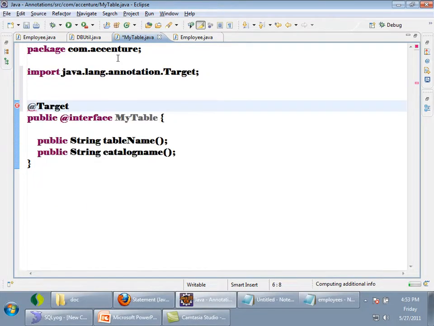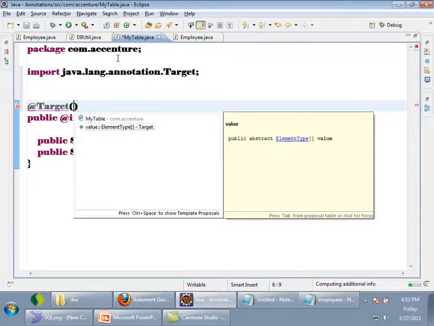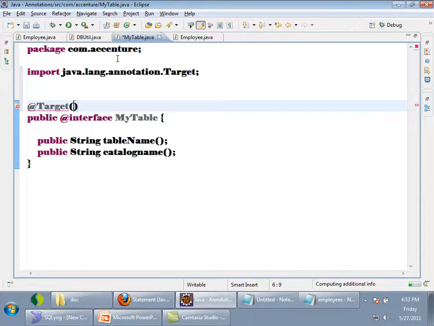Target. This annotation should be a target of... See, the annotation target has a value of type element type array, right? Whenever it is an array, using annotations you have to keep it like this. Okay? Array means you have to keep it in curly braces. And inside it's an array of element type.